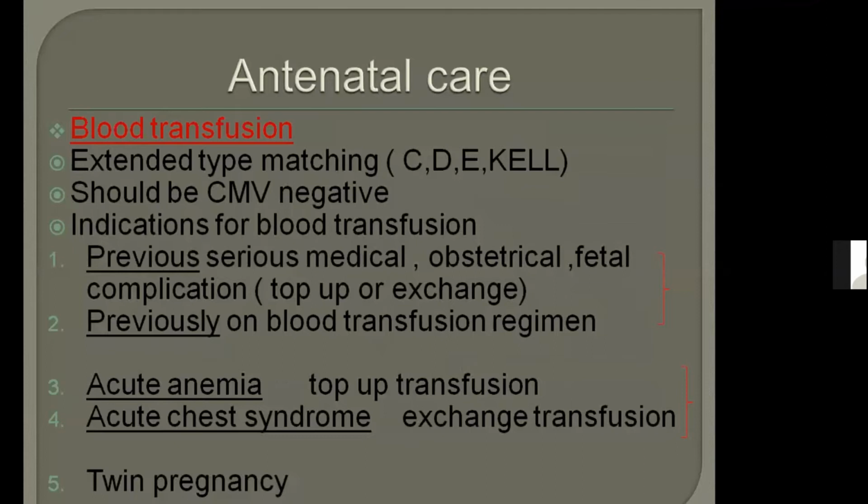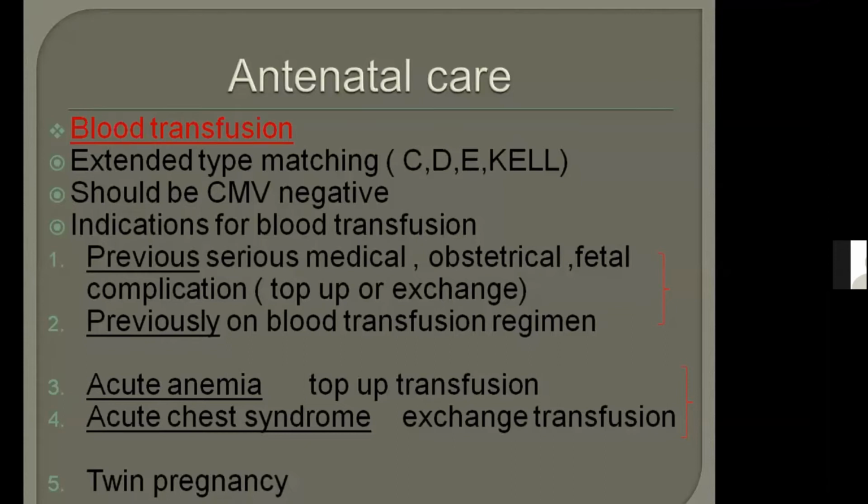Any complication, it could be medical, obstetrical, or fetal, or she is on a blood transfusion regime. Numbers 3 and 4 are for acute anemia and acute chest syndrome. Remember that sometimes in MCQs they only give the patient as acute anemia, then you have to select the answer top up transfusion.